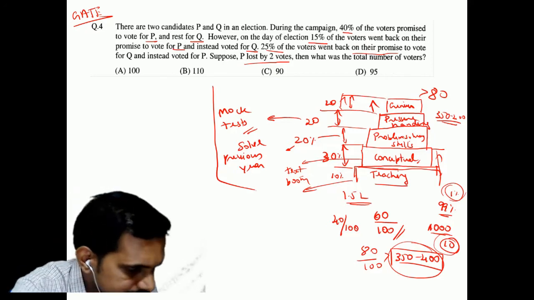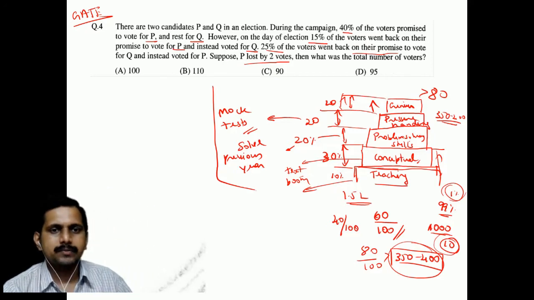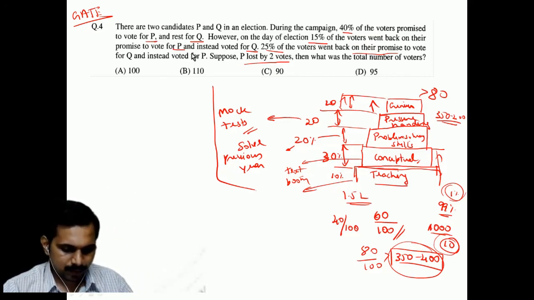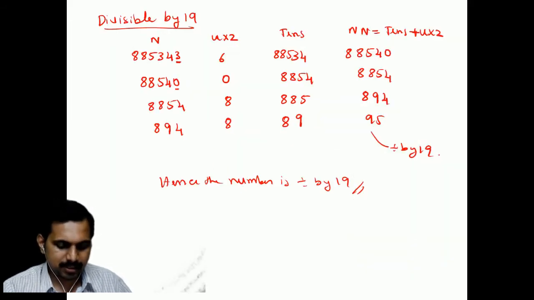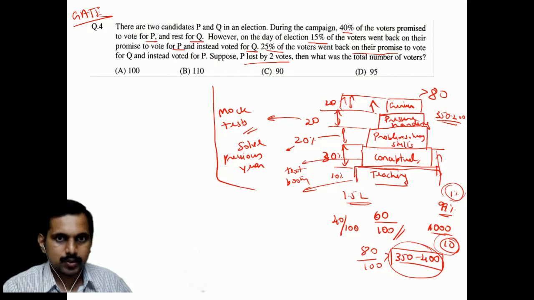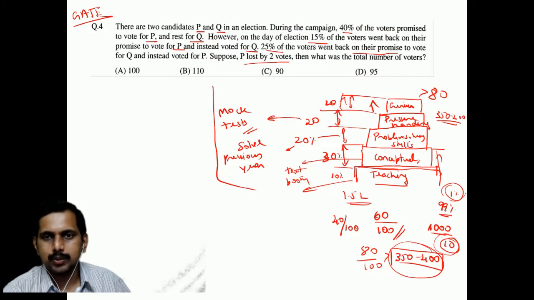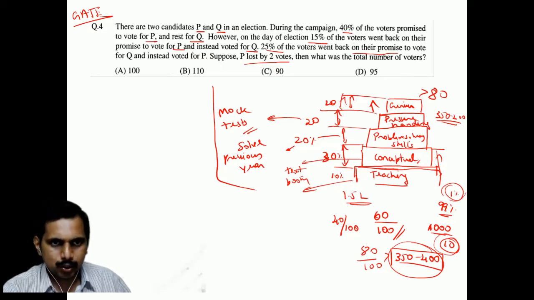Let me give a hint. So what happens if this kind of questions are there? Once you put in your efforts, you will know what the mistakes are, so you will know easy methods you can understand. Now first of all, P and Q are in an election. During a campaign, 40% of voters promised to vote for P. So I'll say the total number of voters is T. And how many are voting for P? 0.4, correct. 40% voted for P and the rest for Q.